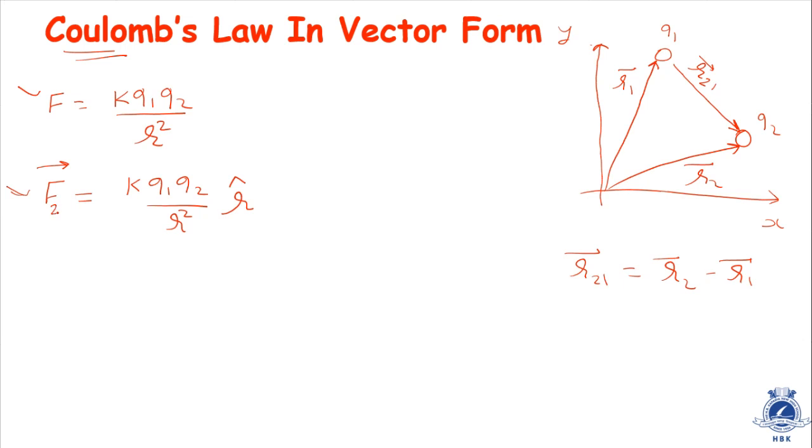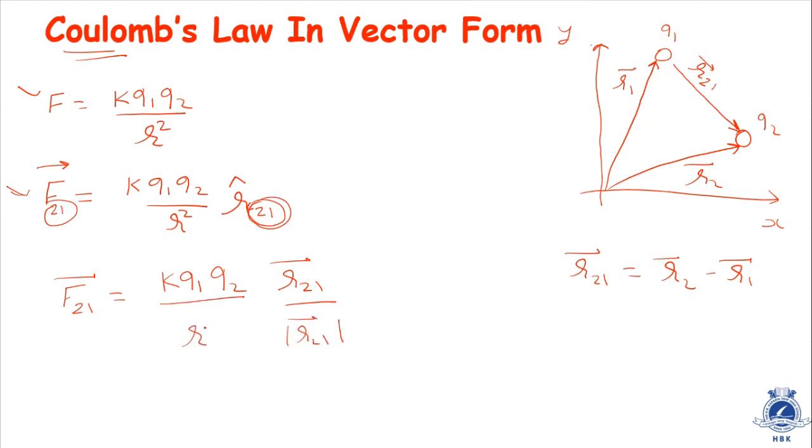If the force is acting from 2 to 1, then we have to keep the unit vector from 2 to 1. Okay, so remember, if the force is from 2 to 1, you have to take the unit vector from 2 to 1. So it will give F21 is equal to K Q1 Q2 into vector R21 upon magnitude of R21 into R square. Write down this equation so that whenever I am in the next slide, you can see this equation very easily. Pause the video and write this equation.